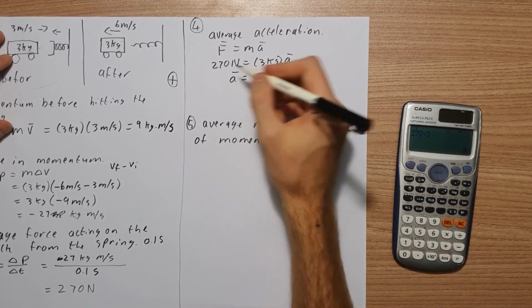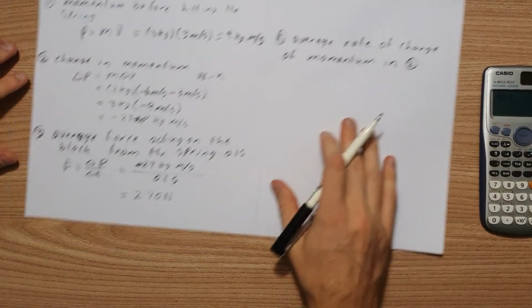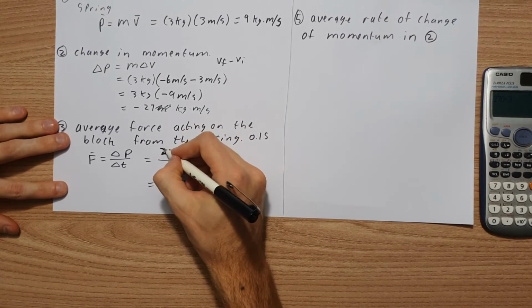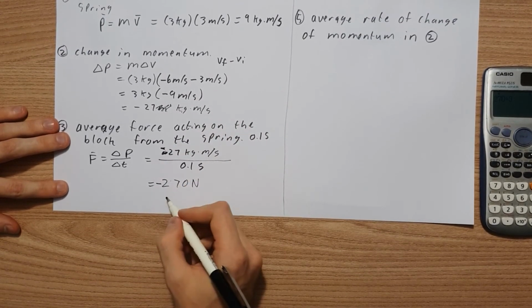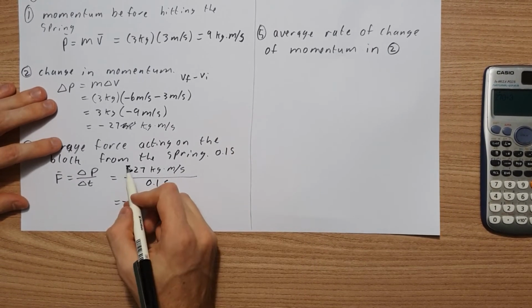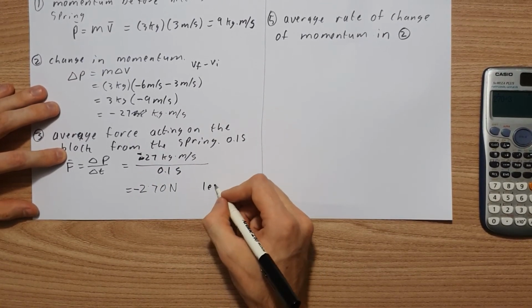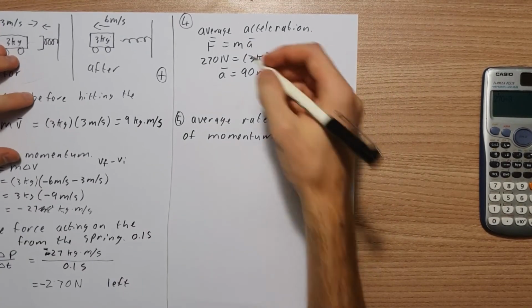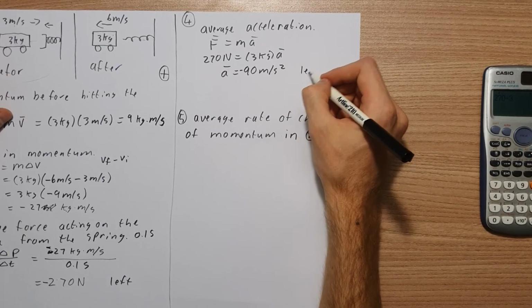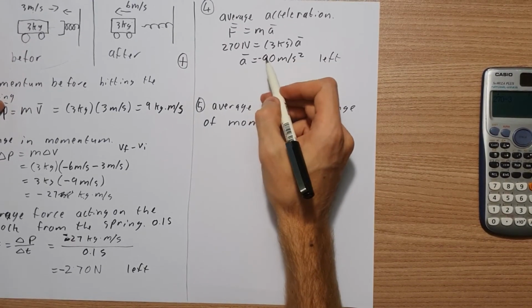Because acceleration is a vector, the same with our force, you can incorporate the negative, and then we know that it's acting to the left. If you just take the absolute value, then you would have to write left. And same over here, this would actually be minus 90 meters per second squared because we're moving left. If you put the negative, you don't have to write left because the negative indicates direction.